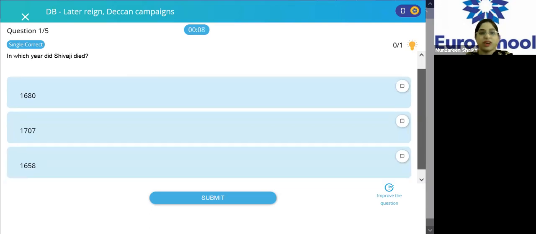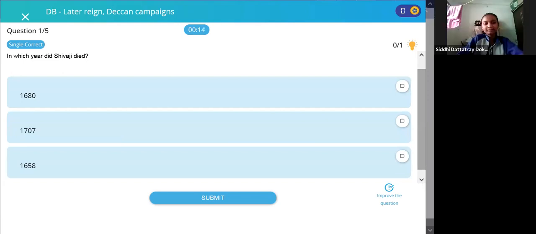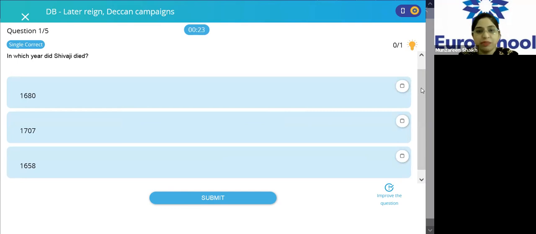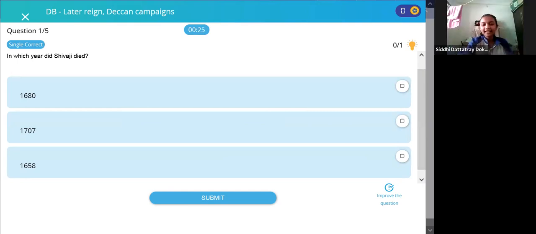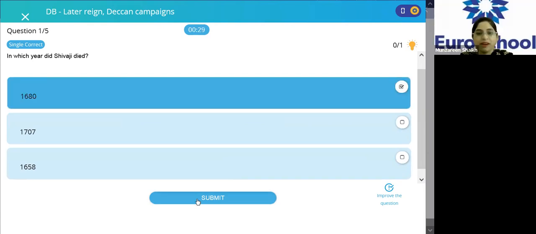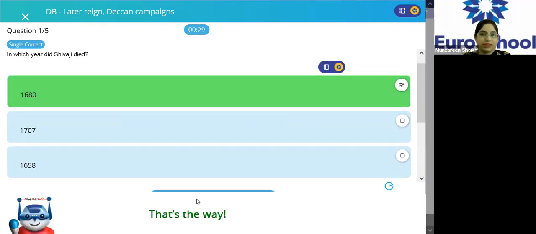In which year did Shivaji die? First, write down the answer in your classwork book. Everyone done? Okay. So, in which year did Shivaji die, children? Who will tell me? 1680. Excellent, Siddhi. Very good. Let's see if you all are right or wrong. Perfect.